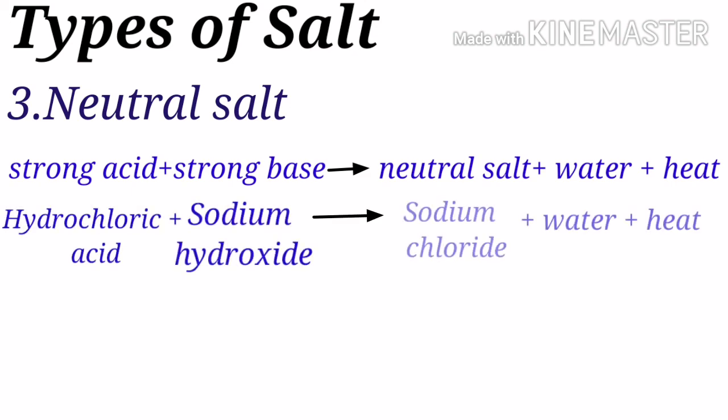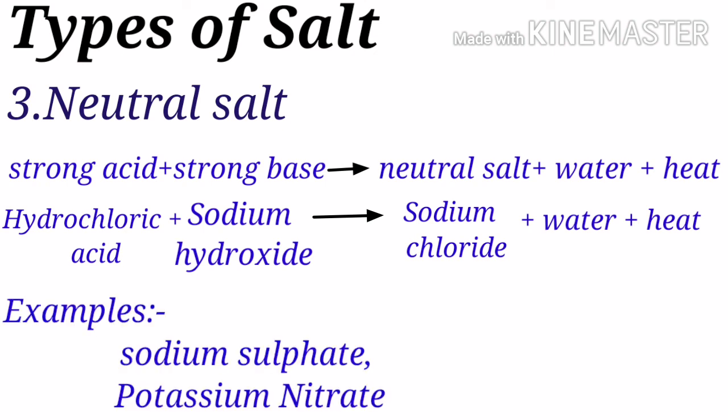For example, sodium chloride is a neutral salt formed by the reaction between hydrochloric acid, a strong acid, and sodium hydroxide, a strong base. Other examples are sodium sulfate and potassium nitrate.